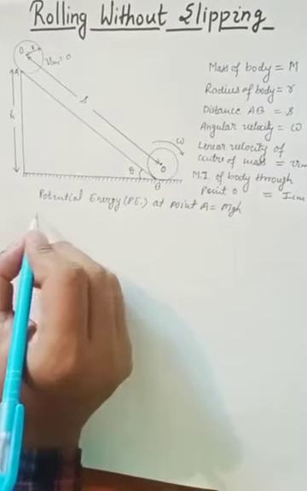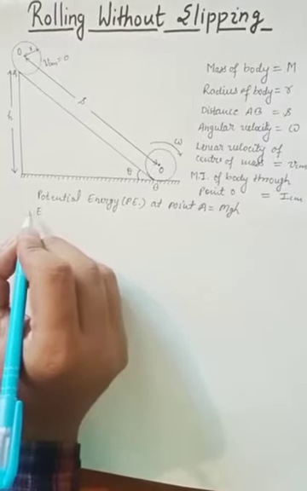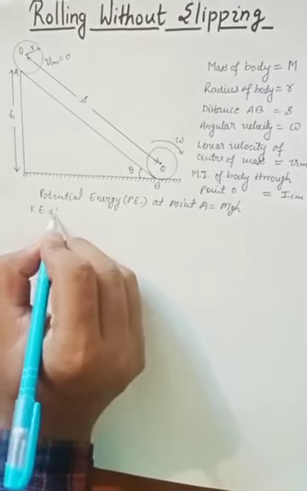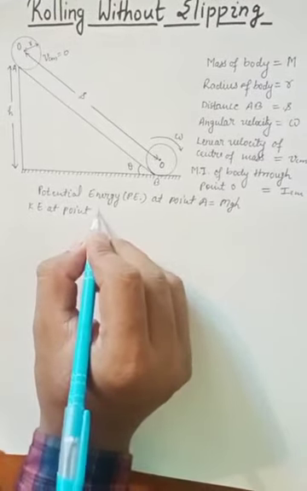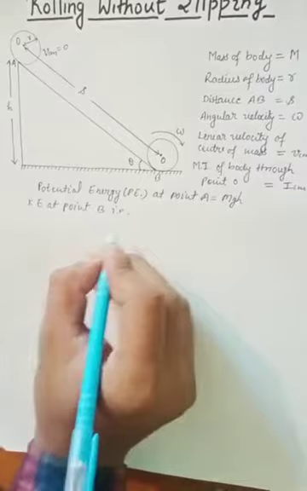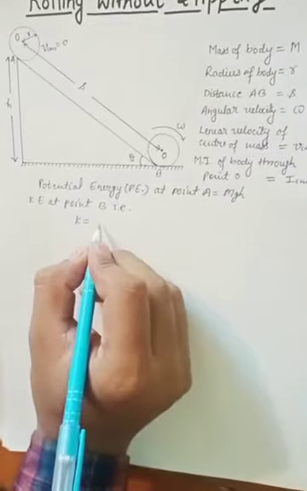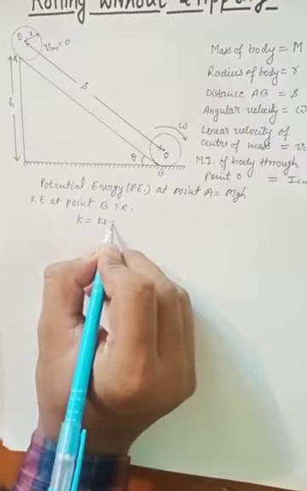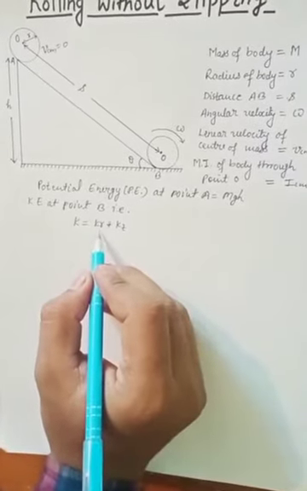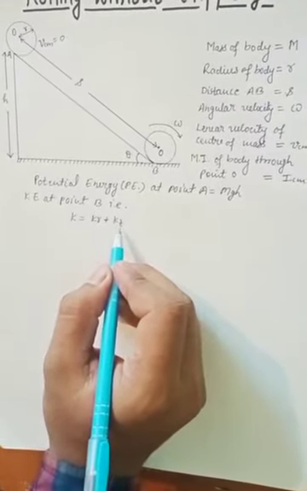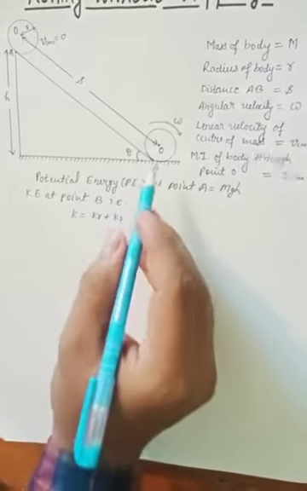So the kinetic energy at point B, that is K, will be Kr plus Kt. One part of this energy is due to rotation and the other part is due to linear motion of the point O.